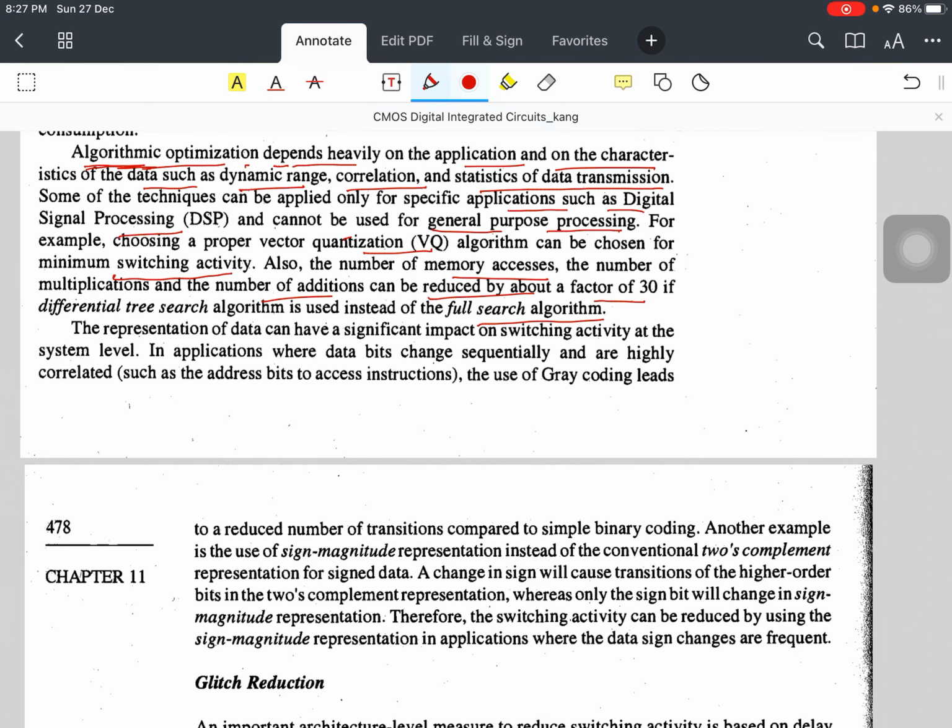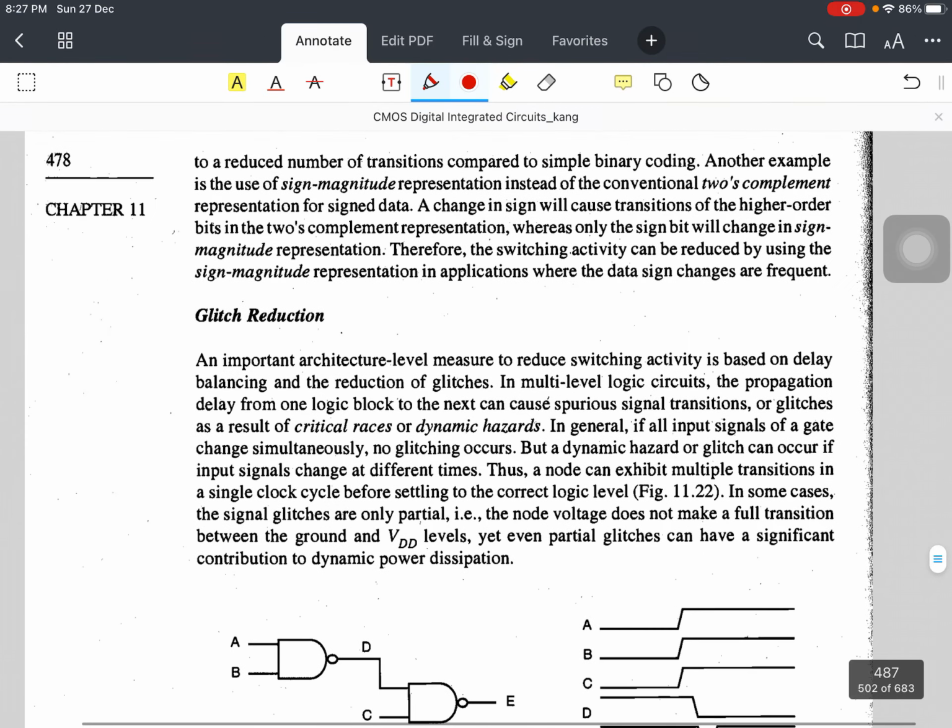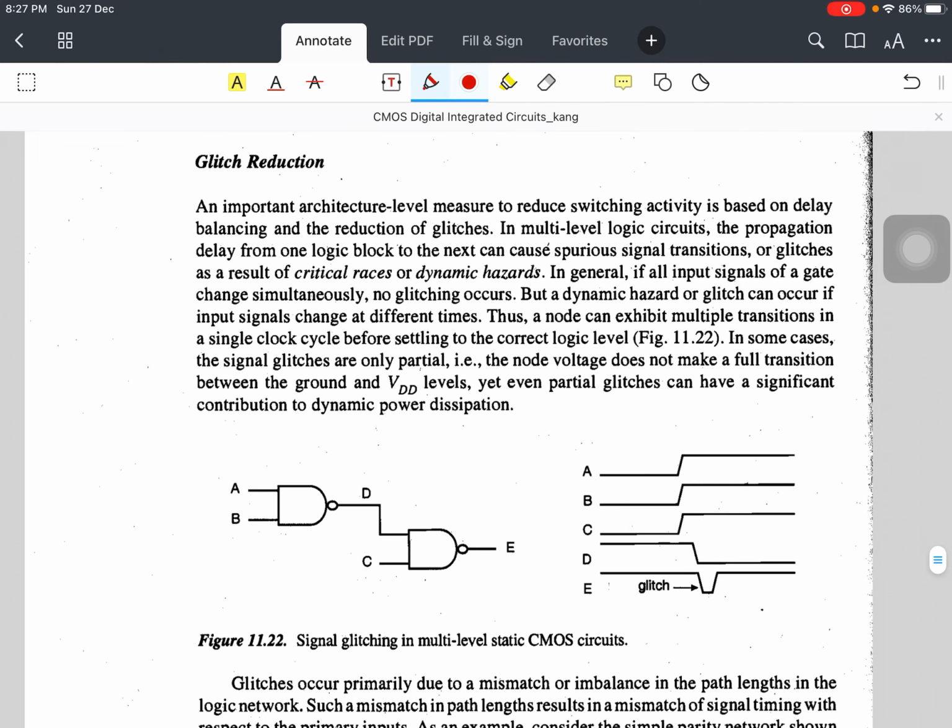Now, another one is the architecture level. Architecture level means when you are going to design the architecture of your circuit or system, at that time you can reduce your switching activity. An important architecture level measure to reduce switching activity is based on delay balancing and the reduction of glitches. So, your switching activity is directly connected with delay balancing and the reduction of glitches.